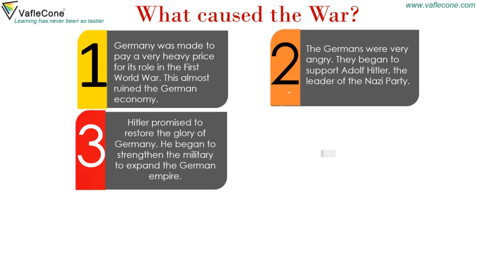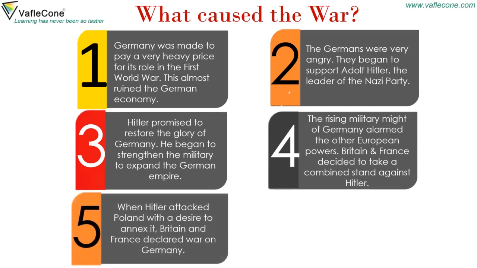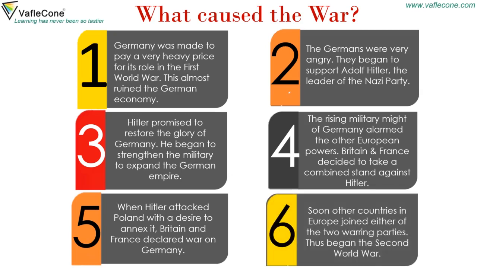The rising military might of Germany alarmed other European powers. Britain and France decided to take a combined stand against Hitler. When Hitler attacked Poland with a desire to annex it, Britain and France declared war on Germany. Soon other countries in Europe joined either of the two warring parties. Thus began the Second World War.